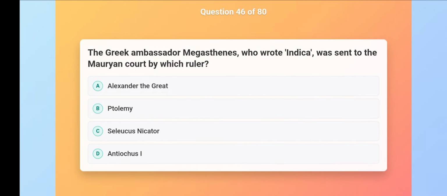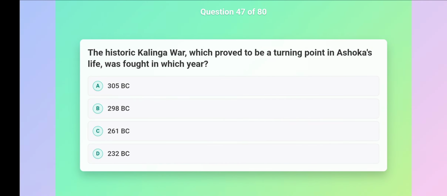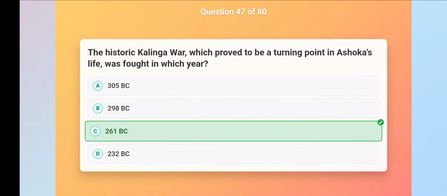The Greek ambassador Megasthenes, who wrote Indica, was sent to the Mauryan court by which ruler? Seleucus Nicator. The historic Kalinga War, which proved to be a turning point in Ashoka's life, was fought in which year? 261 BC.